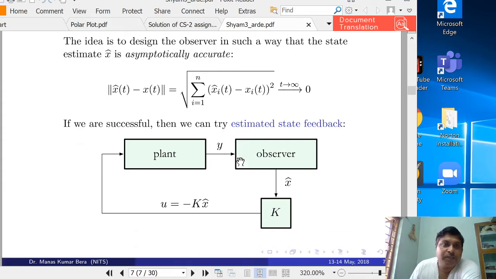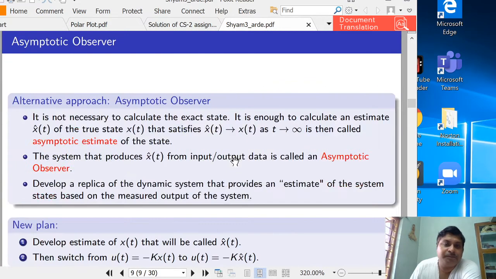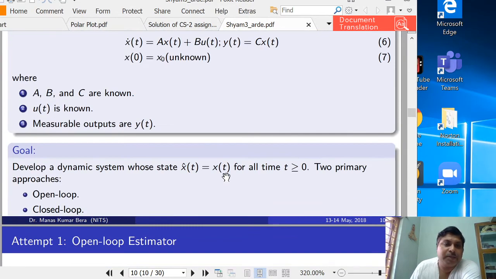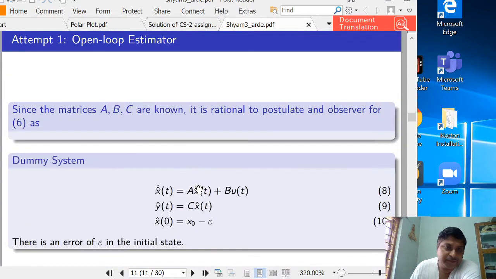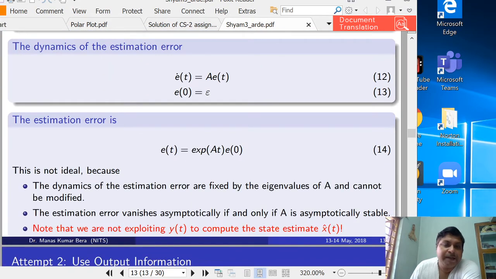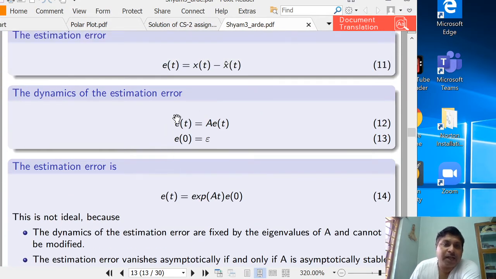In this regard we have discussed that there are mainly two methods. One is called the open loop estimator. About the open loop estimator we have realized the following. Our aim is to develop a mechanism by which the error, that is the difference between the true state and the estimated state, must go to zero as t tends to infinity.